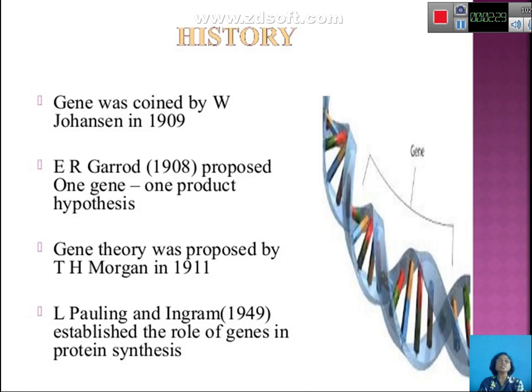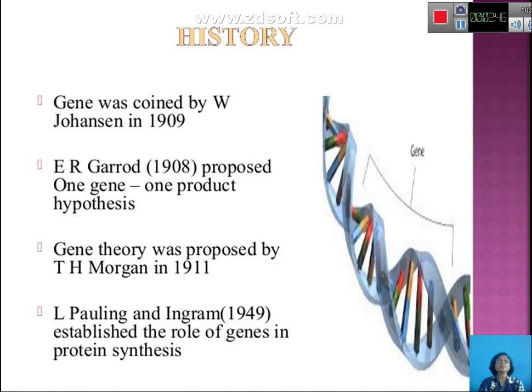But after this, the research went into a slack period, and no research was carried out on the concept of the gene. Later on in 1911, gene theory was put forth by T.H.